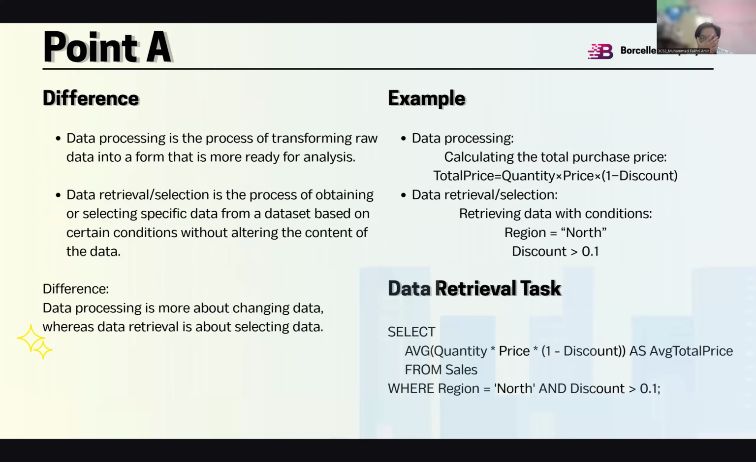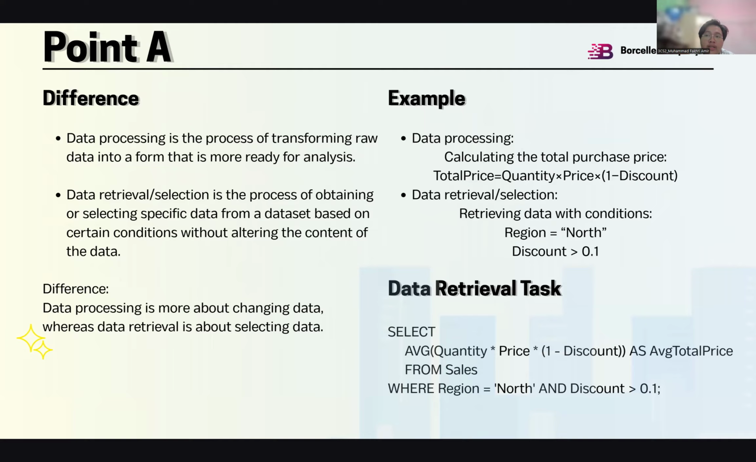So let's begin with point A of question one: the difference between data processing and data retrieval. Data processing is the process of transforming raw data into a form that is more ready for analysis. For example, calculating the total purchase price, where the formula is total price equals quantity times price times (1 minus discount).